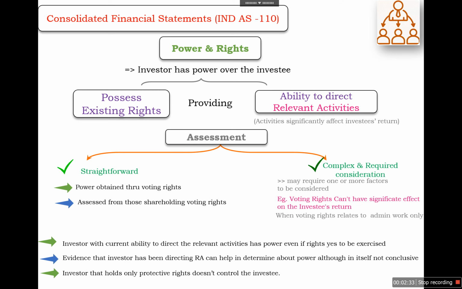Apart from it, an investor that holds only a protective right does not control the investee, because protective rights are just to protect the investor's right. So when we are assessing the control mechanism to decide whether the investor has the authority, protective rights we are not going to consider, and in this regard we will discuss in another slide.